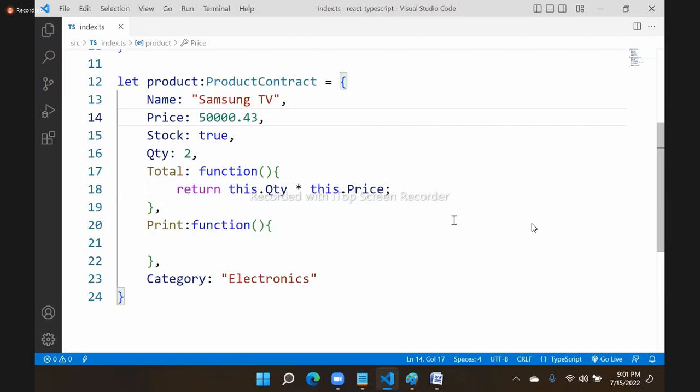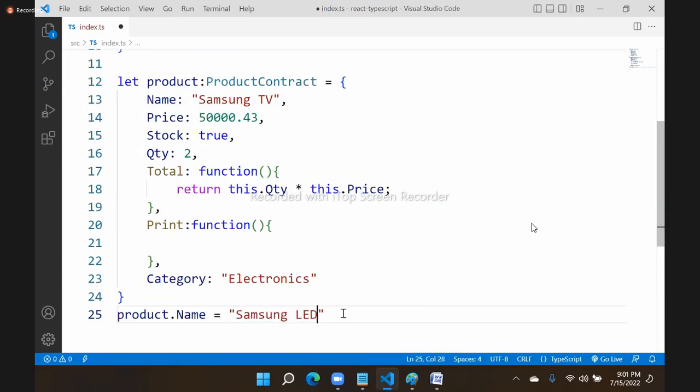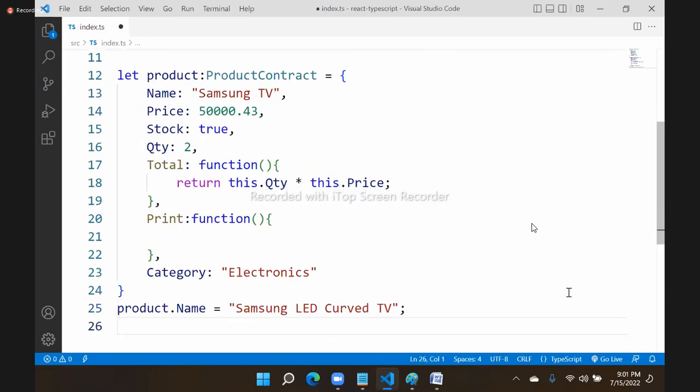But you can change price, stock, quantity, but name cannot be changed. But as of now, it allows. I am accessing product.name. I can change it to Samsung LED curved TV, something like this. It will accept. That means you can assign a new value into it. But once the value is initialized, I should not allow any change.